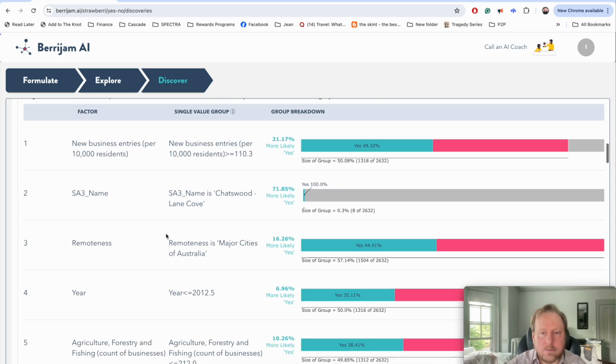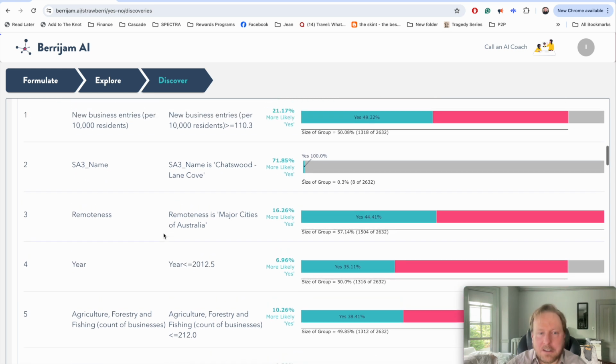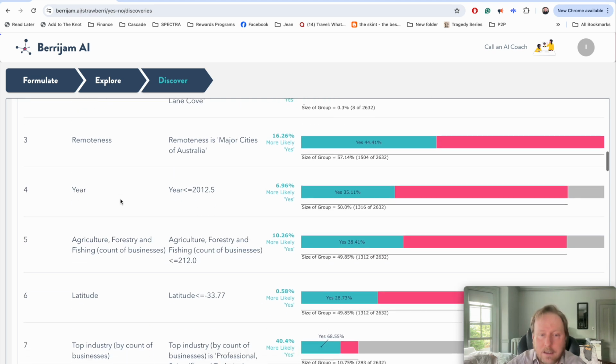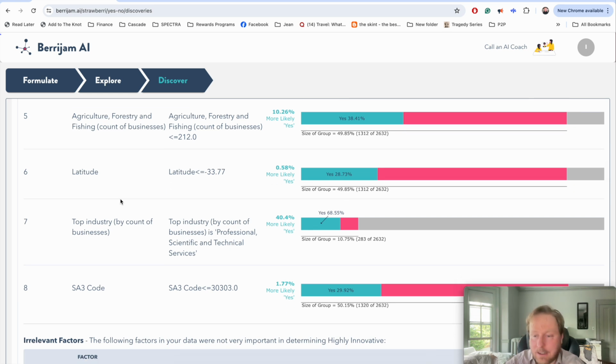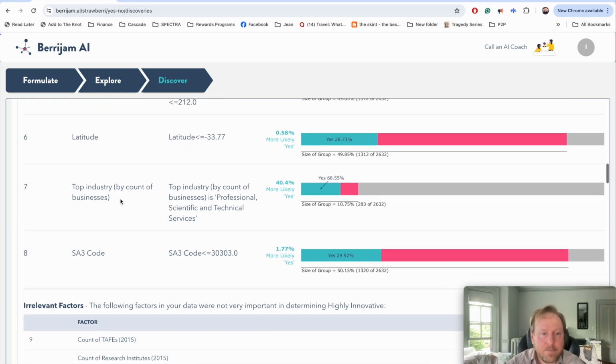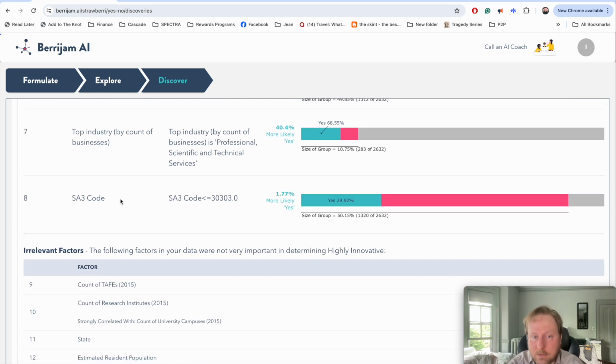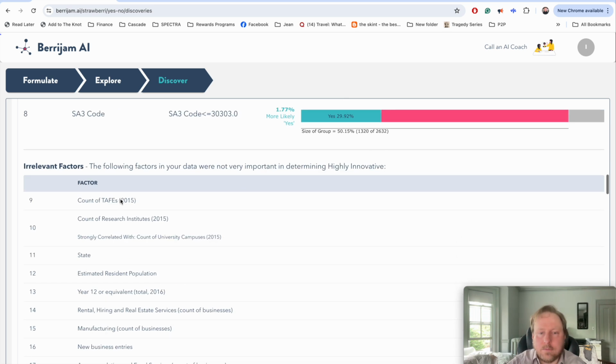Now, as I go down, we can go deeper into each of these. One of the things that's coming up is name Chatswood, Lane Cove, which is just one specific area, is so much more likely to have it that the data set picked up on it. This is a highly, highly innovative area. And then when these things happen, the type of industries is also being added. And then latitude, i.e. north to south, where is it in the country? So most of the major cities in Australia are in the southern portion of it. So the north is just less innovative on average. Now, top industry by count: professional and technical services, which makes sense. Areas that have more businesses like that are more likely to have more patents filed. And then a couple other factors.